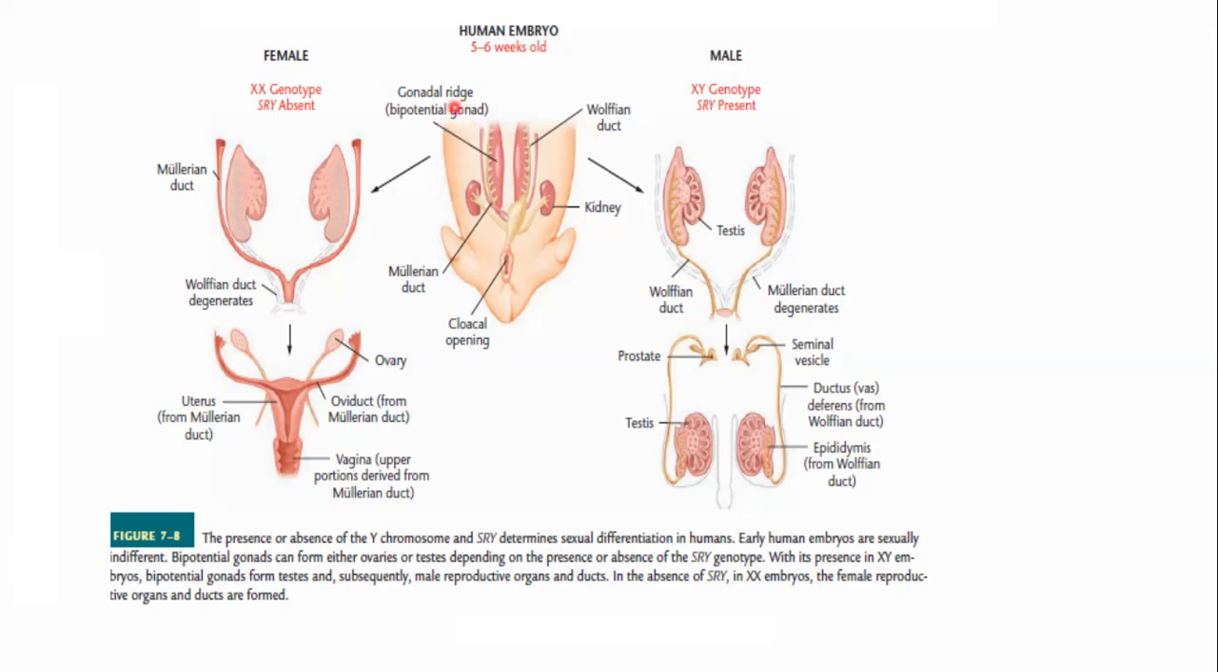That is the embryo at early developmental stages, and this embryo behaves as a hermaphrodite. But later on, when development proceeds and the genotype is XX, in that case SRY is absent and the female reproductive system will be formed, while when SRY is present, the male reproductive system will be formed. So this picture represents the importance of SRY. SRY is the most important region of the Y chromosome that contributes to the development of the male embryo.